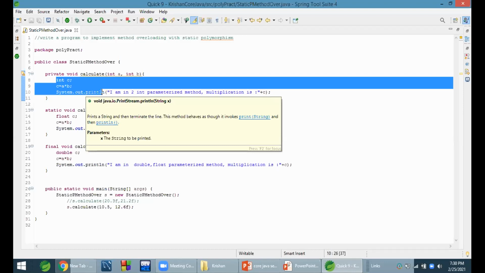Another difference with constructor, if you remember, in case of constructor, there is no direct call. I'm not talking about the name. One more difference I want to add: I explained yesterday that a constructor is implicitly called and a method is explicitly called.